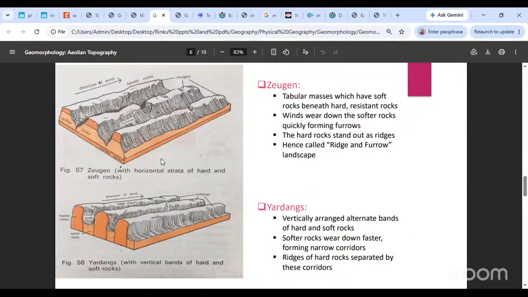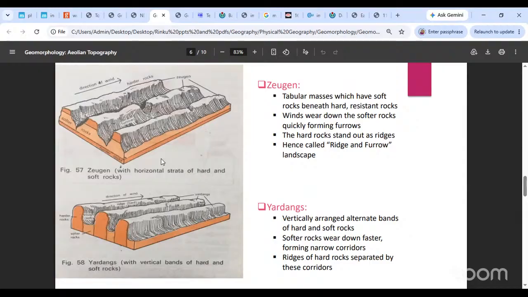लेकिन इसका एक बहुत specific feature होता है कि these only originate in places जहाँ पे आपको combination of hard and soft rocks मिलेगा. Okay. So it should be alternate hard and soft rocks का placement होना चाहिए. वहां पे usually आपको Zeugen and Yardangs मिलते हैं.